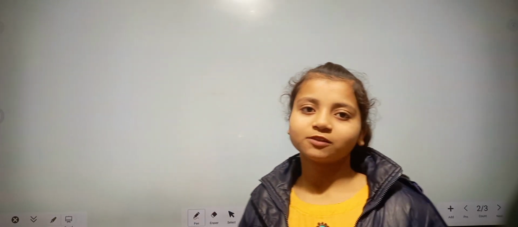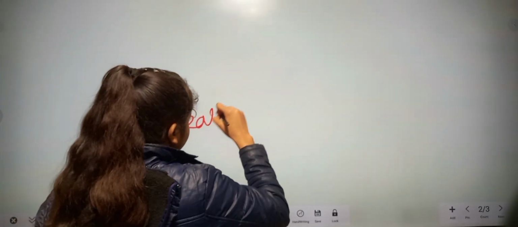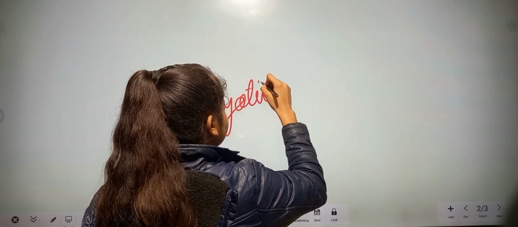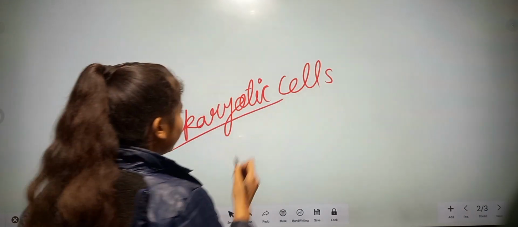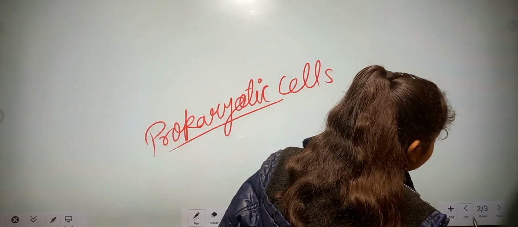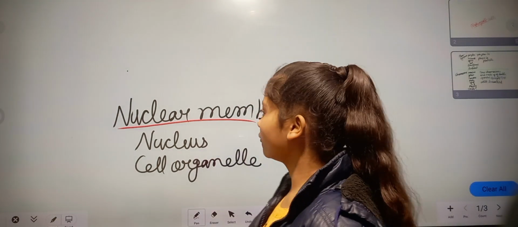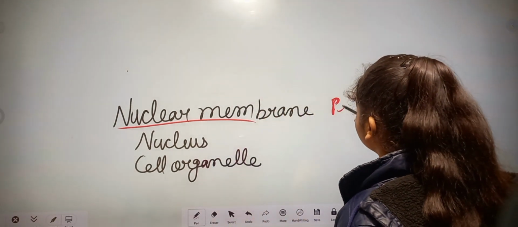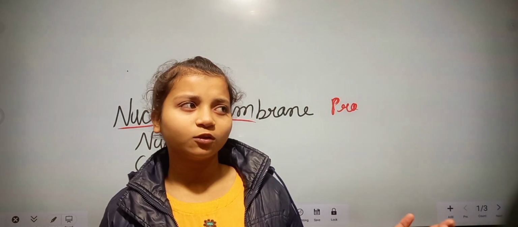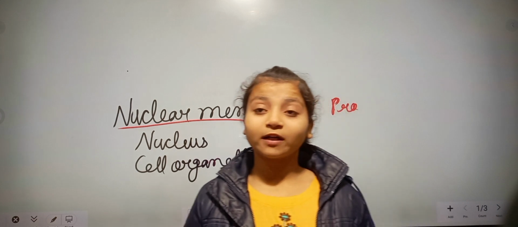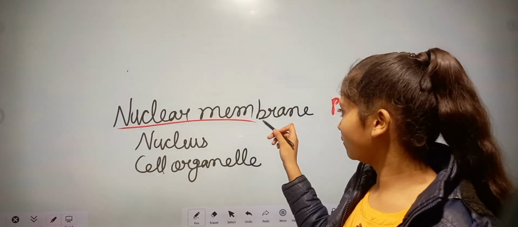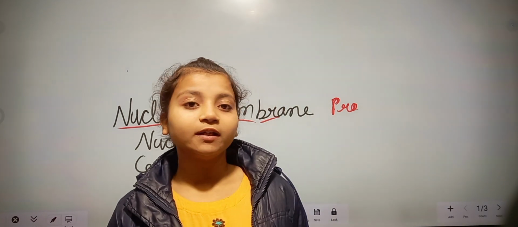So in this video we will discuss further. In the last video we learned about prokaryotic cells and eukaryotic cells. Now we will read about the nuclear membrane: which type of nuclear membrane is found in eukaryotic cells and which type is found in prokaryotic cells. We know that in prokaryotic cells the nuclear membrane is single, and in eukaryotic cells it is double.